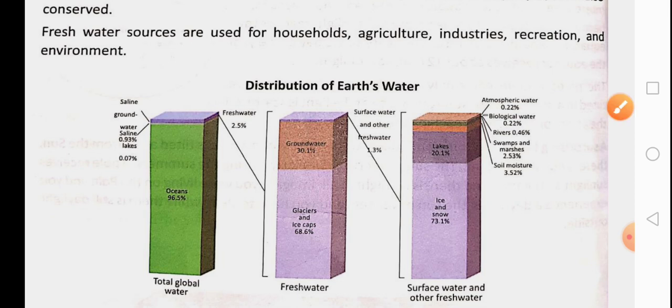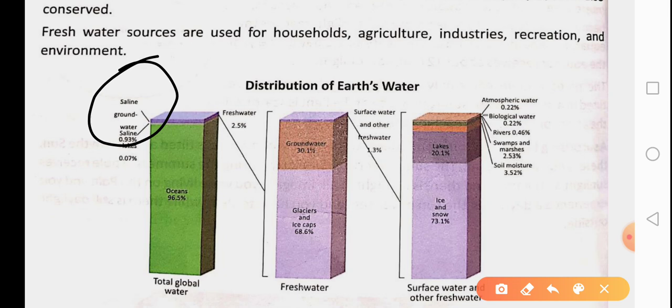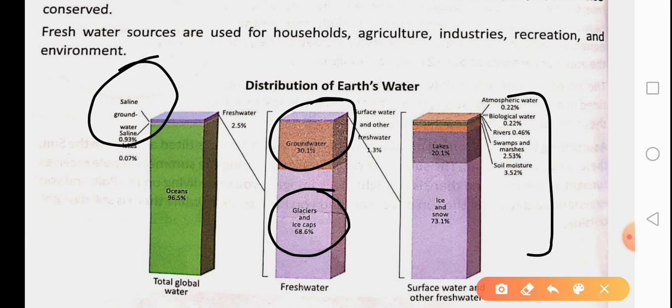Here is the distribution of Earth's water. Please have a look at it. Saline means water which is salty, which has salt in it. Then look at the fresh water. This is the amount of groundwater. Groundwater means the water that is present under the ground. And this is the percentage of fresh water found on the glaciers in the form of ice. And then this shows you the surface water. Surface water means water that is present on the surface of the earth in the form of rivers, lakes, streams, like this.